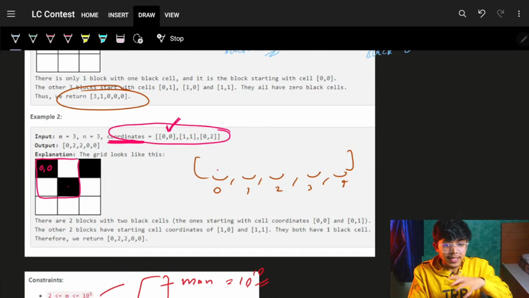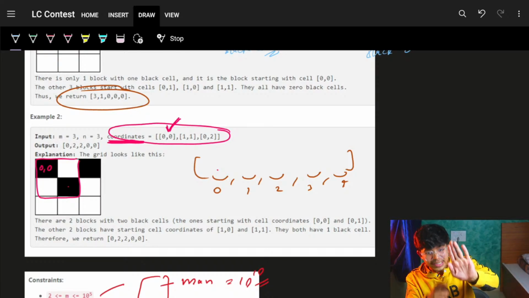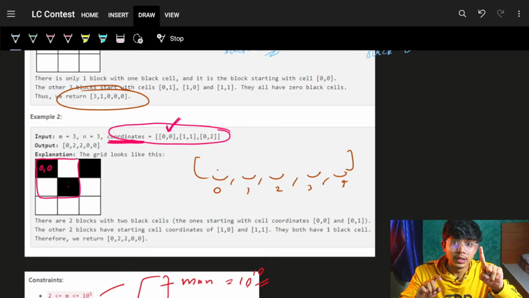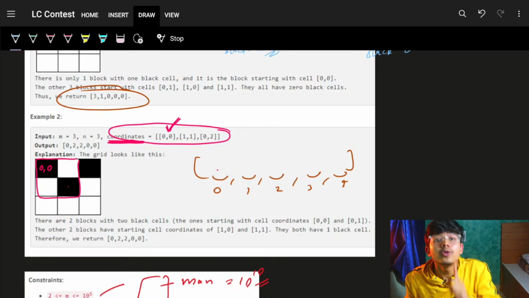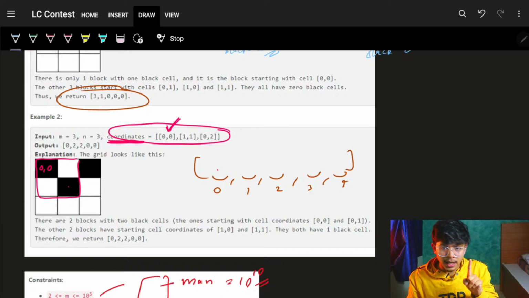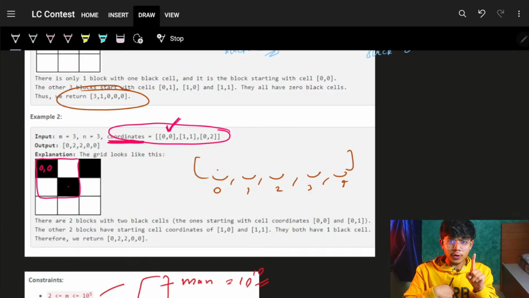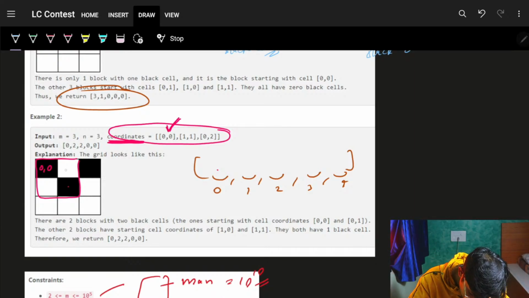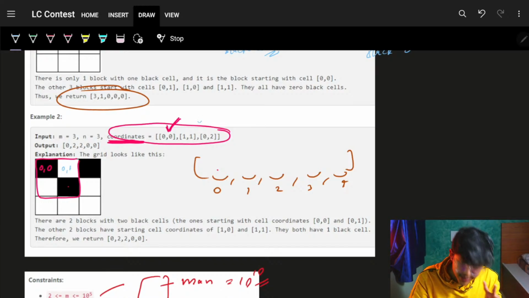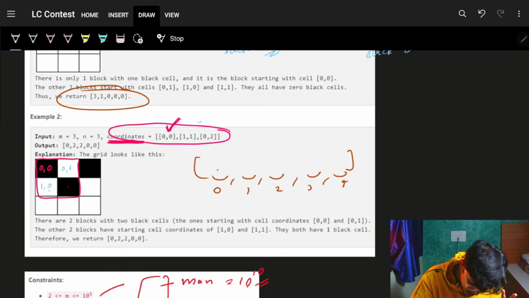Now I will ask him, hey bro, you just got to know this is one valid block for you, but bro, what are you contributing? He will say, bro, it is a block for me, and I can also see that it is not in my coordinates. When I say it is, which means 0, 1 is not in my coordinates. 1, 0 is not in my coordinates.